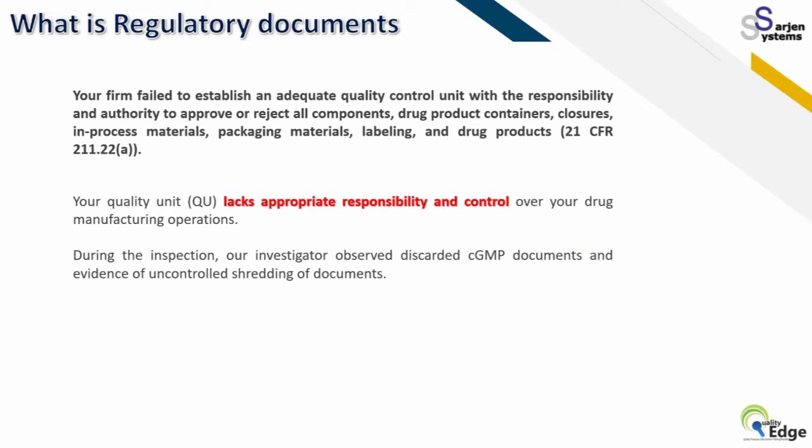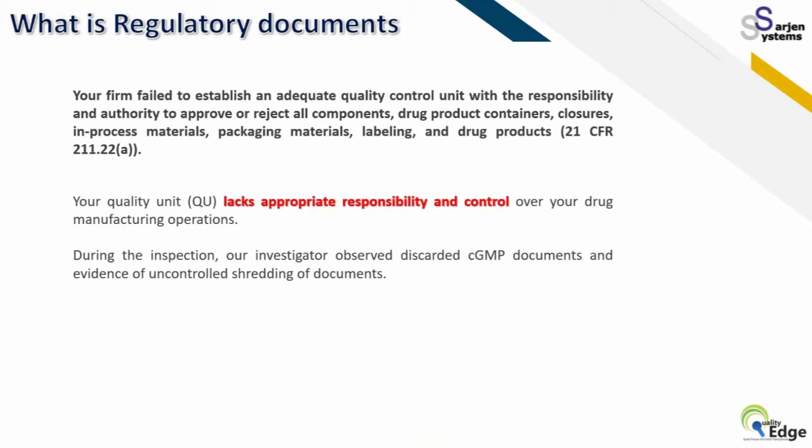So what is a regulatory document? Let me first give you one example where an observation came. The USFDA is telling about this observation: your firm failed to establish an adequate quality control unit with responsibility and authority to approve or reject all components, drug products, containers, closures, in-process materials, packaging materials, labeling, and drug products.